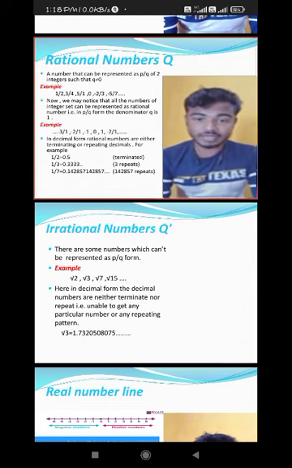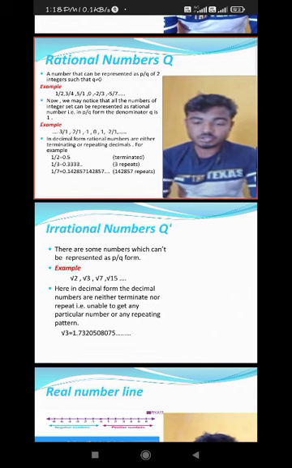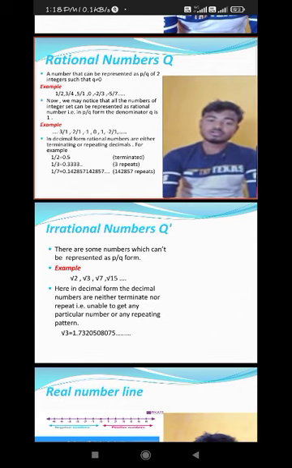Here one thing you can notice: after the decimal in 1 by 3, 3 repeats. In 1 by 7, after the decimal, 142857 repeats in a pattern. Meaning we know the further terms of this number. So this is a rational number.